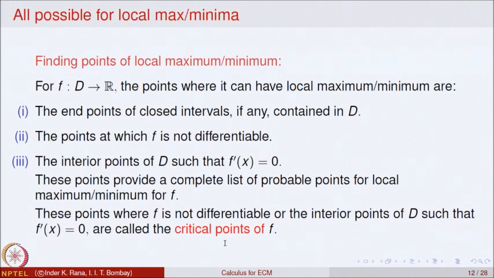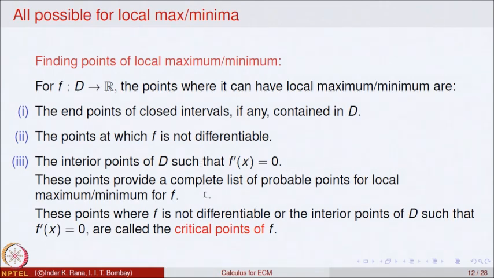So, the strategy for analyzing local maxima and minima would be: for a function, first of all look at the domain of the function, it may have some endpoints. Collect together those endpoints, and look at the points where the function possibly is not differentiable. That is the second collection of points. The third is the interior points where the derivative exists and is equal to 0. So, compute the derivative, put it equal to 0 and solve it. That will give you the possible points for the function to have local maxima or minima. So, one will analyze these 3 sets of points.